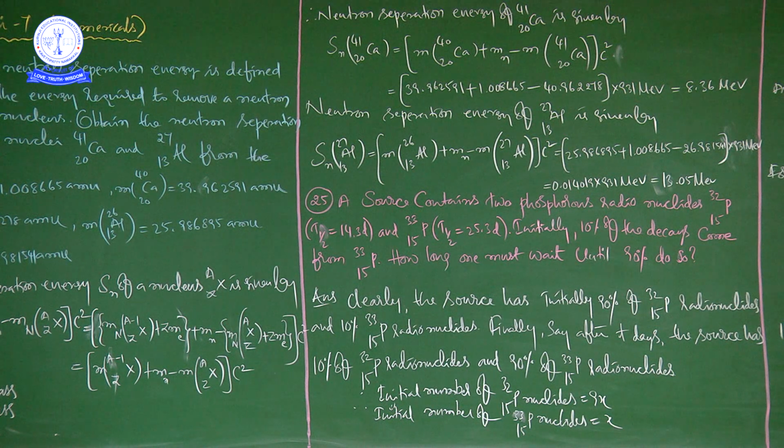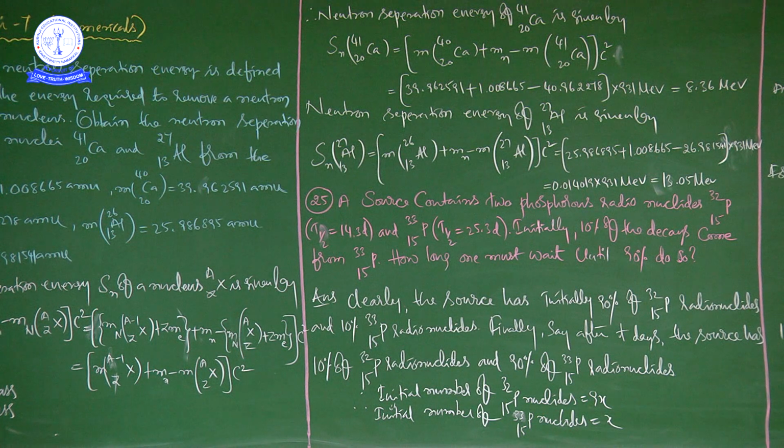Finally, say for example after t days, the source has 10% of P-32 radionuclides and 90% of P-33 radionuclides.